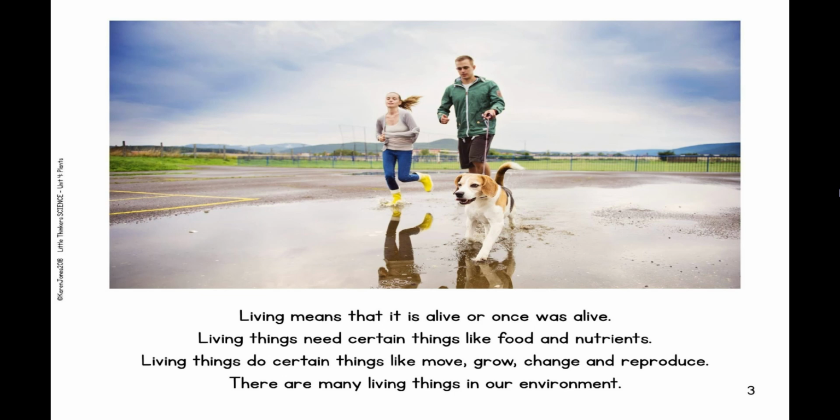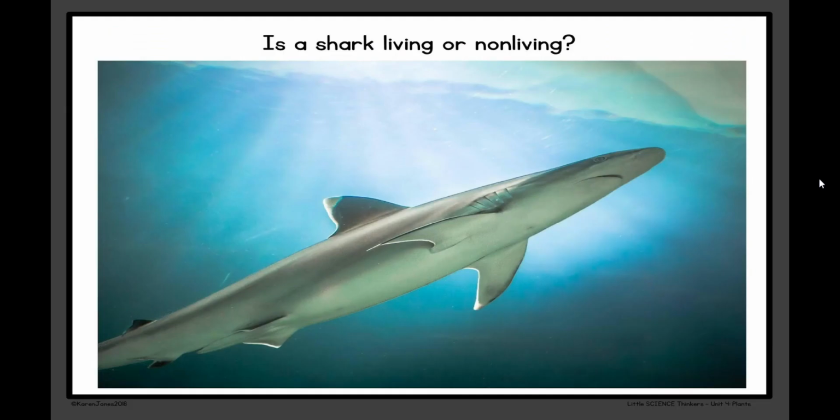When something is living, that means that it is alive or was once alive. Living things need certain things like food and nutrients. Living things do certain things like move, grow, change, and reproduce. There are many living things in our environment. Let's take a look at this first slide.